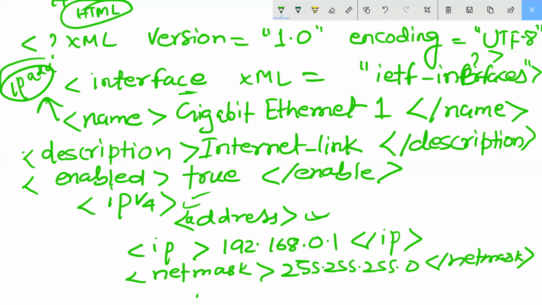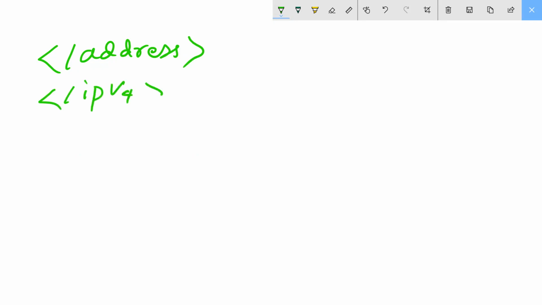What I will do, just see. Concentrate here, everyone. See what I will do. Net mask is done. Then after I will close with what? I will close with address. Correct. I will close with what? IP version 4, and I will close with interface.